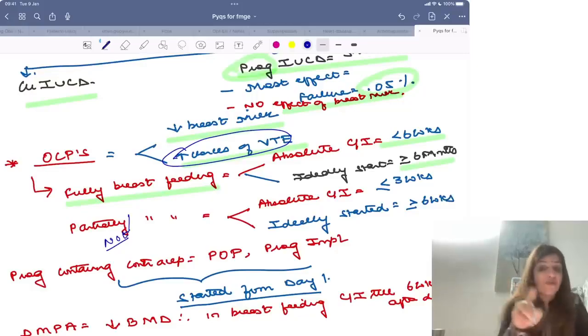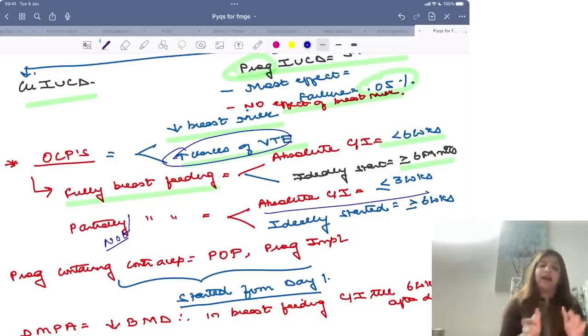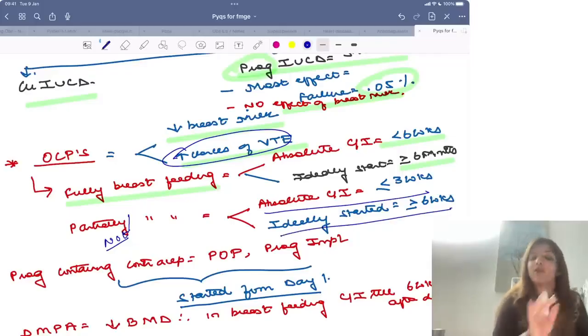So even if the female is not breastfeeding, I am not worried that breast milk will decrease because she is not breastfeeding. I am worried about venous thromboembolism, and that is why OCPs are absolutely contraindicated at less than 3 weeks of delivery. Ideally, they should be started at 6 weeks or more if a female is not breastfeeding.